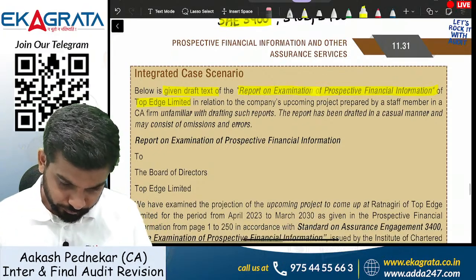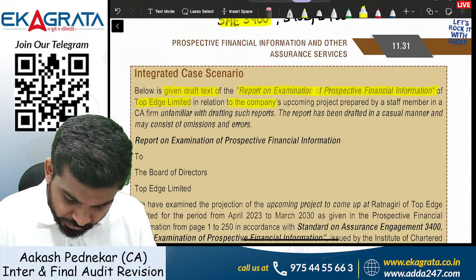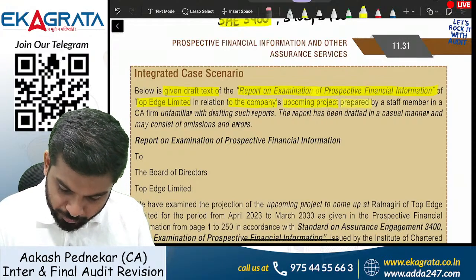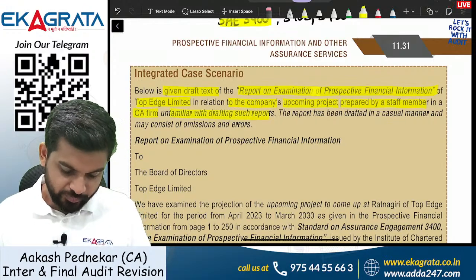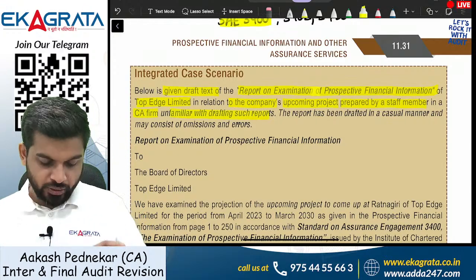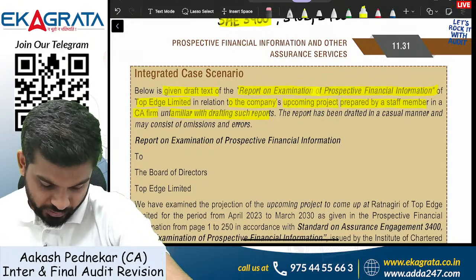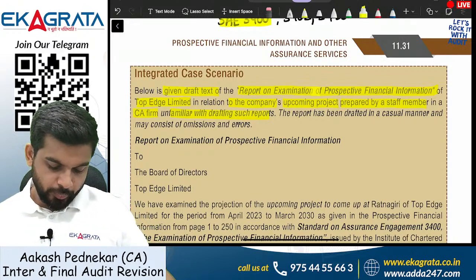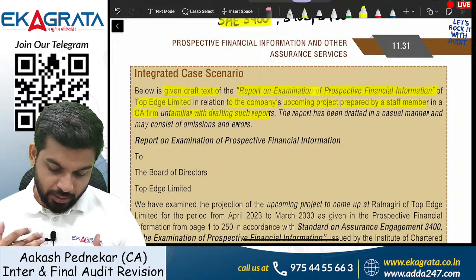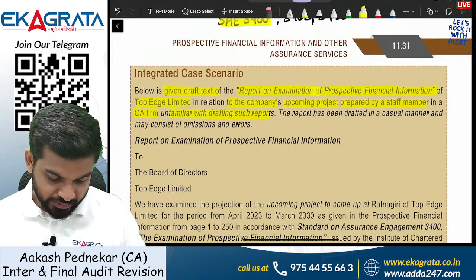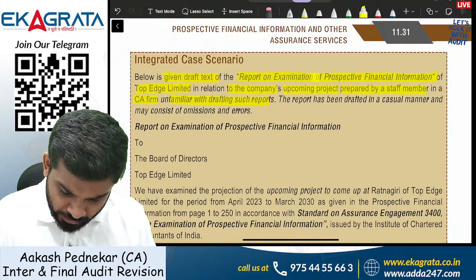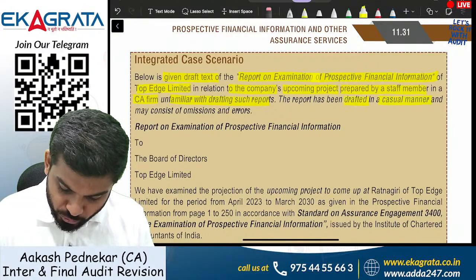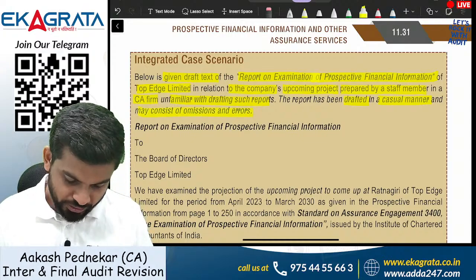In relation to the company's upcoming project, prepared by a staff member in a CA firm unfamiliar with drafting such reports. Below is the draft text of a report on examination of Top Edge Limited in relation to the company's upcoming project, prepared by a staff member who is unfamiliar, basically an intern. The report has been drafted in a casual manner and may consist of omissions and errors.